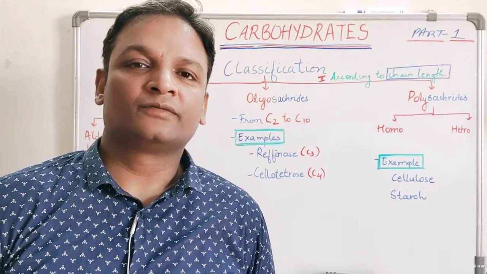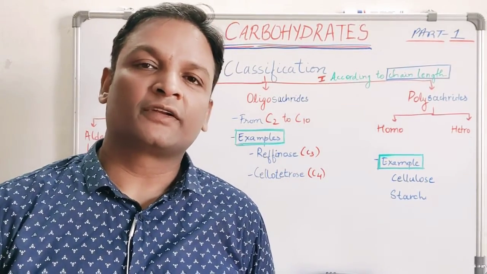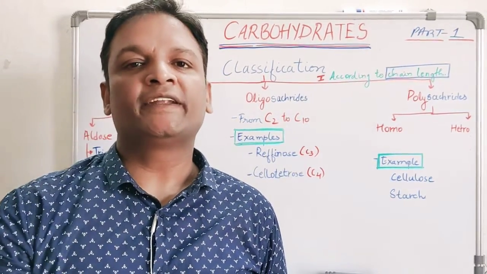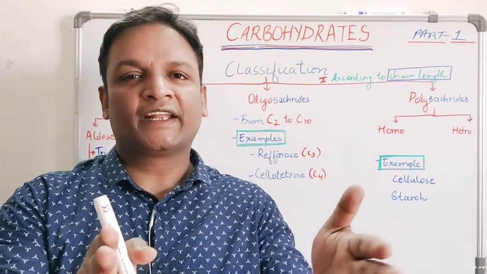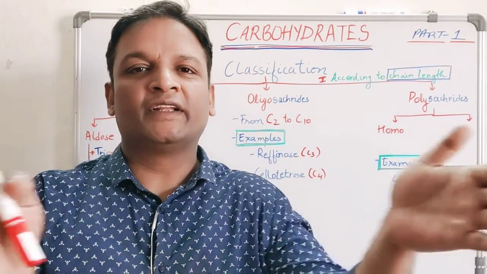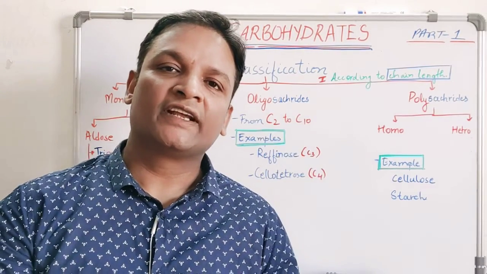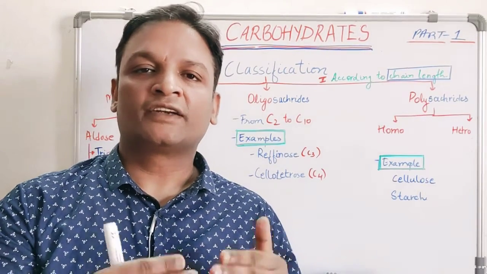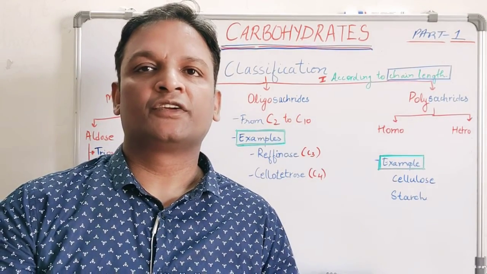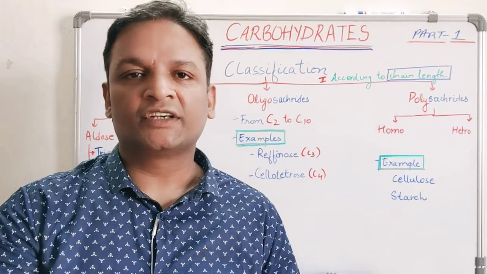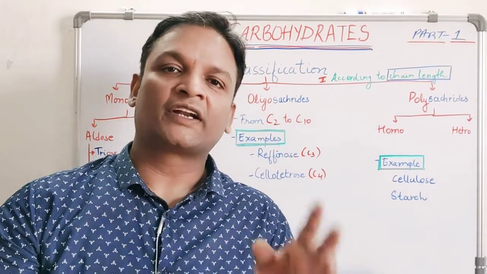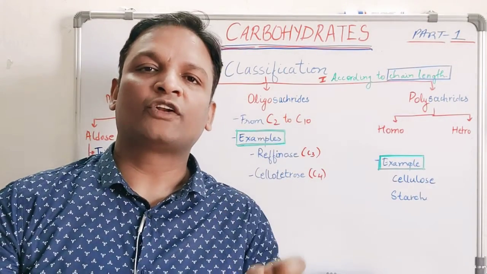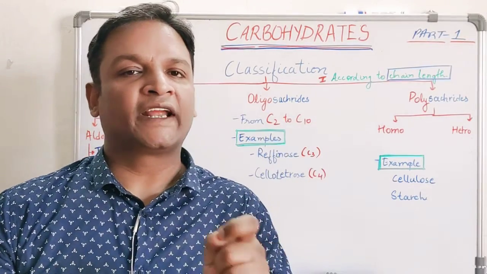So we are now discussing the classification of sugars. The classification can be done on the basis of three different parameters. The first parameter is on the basis of chain length. What is the chain length? Whether they are long, whether they are short, whether they are monosaccharide. The second way of classification is whether the sugar is reducing in nature or non-reducing in nature. The third classification is whether the carbohydrate is sugar in nature or non-sugar in nature. So there are three different ways of classification: on the basis of chain length, on the basis of reducing nature, and on the basis of whether they are sugar or non-sugar.